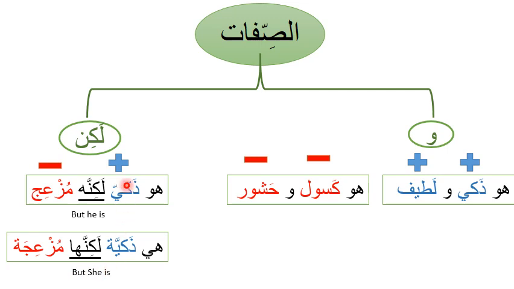So when you have two adjectives, one positive and one negative, you are going to use the connective لكن. But the connective لكن has two versions, one masculine and one feminine. The masculine version is لكنه, if you are talking about a male person. And if you are talking about a female person, you're going to say لكنها. لكنه means but he is. لكنها means but she is.